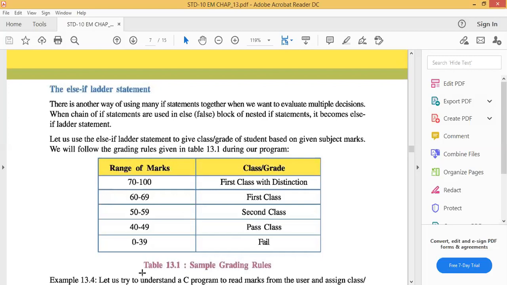Generally, when we are creating the result of our students, we can give the range. If the range of marks is between 70 to 100, first class with distinction. If the range of marks is between 60 to 69, it will be the first class. If the range of marks is between 50 to 59, second class. If the range is between 40 to 49, it will be the first class. If the range is less than 35, it will be fail.